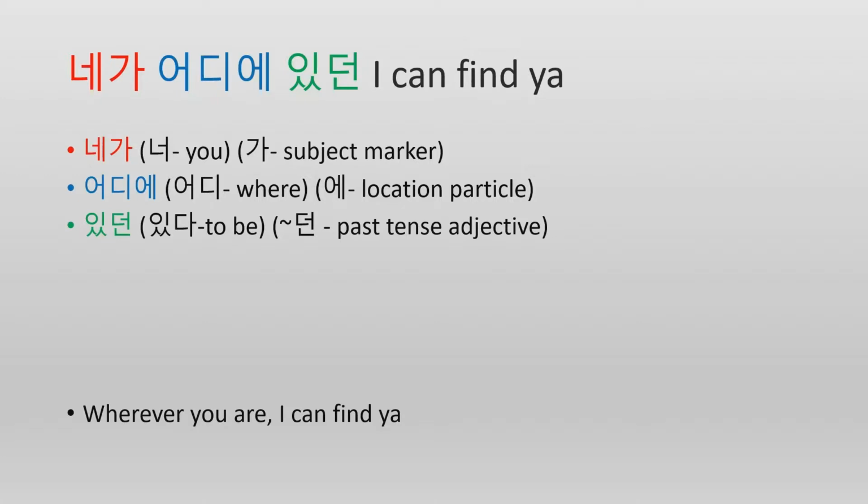So 있던 comes from 있다. You just take off that da to conjugate it. Cut off that da at the end and add 던. 던 is something that we add to a verb at the end to make it an adjective in the past tense. So we're describing something that used to be done.